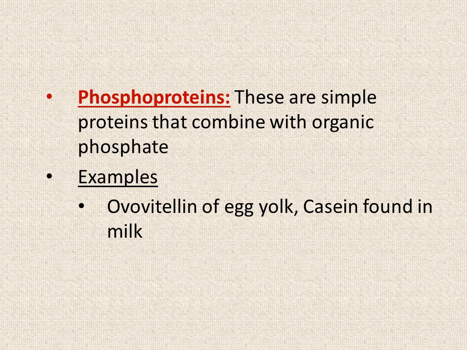So phosphoproteins are simple proteins which combine with organic phosphate, and these are also an example of a category of conjugative proteins. And the most commonly known example of phosphoproteins is casein, which is found in milk. Another phosphoprotein is ovovitelin, which is present inside egg yolk.